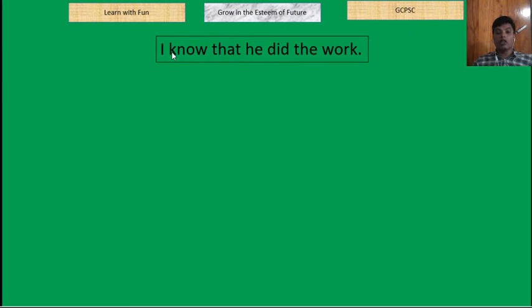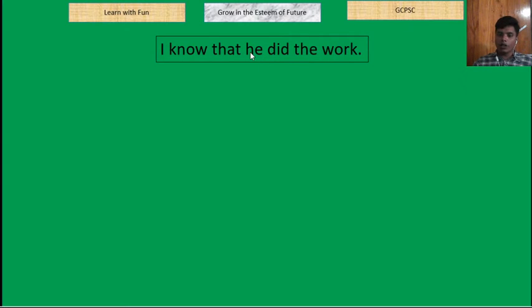Here there are two transitive verbs, and we know that where there is a transitive verb there is an object, and where there is an object there must be a passive sense of that. So I know, আমি জানি what, that he did the work. So that he did the work, this is the object of I know, and in that he did the work, he is the subject, did is the verb, and the work, he did, তিনি করেছিলেন what, the work.